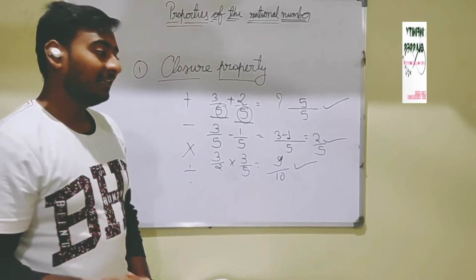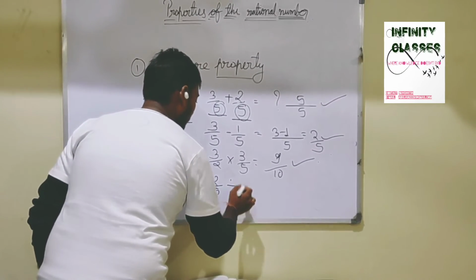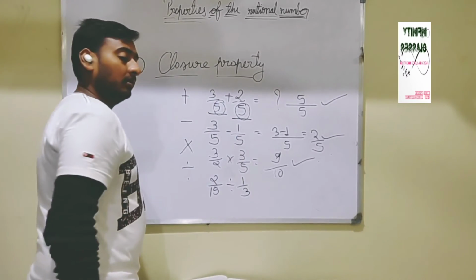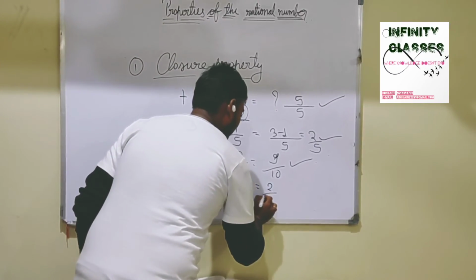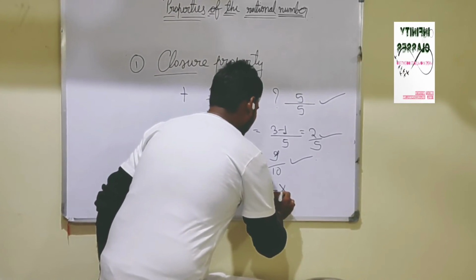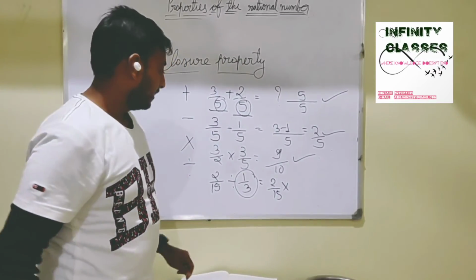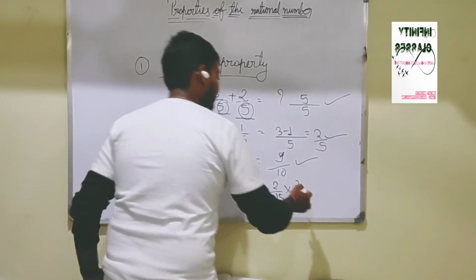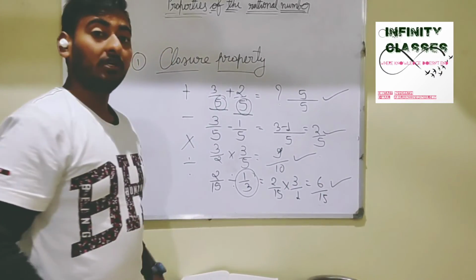Now in terms of division. If we divide a rational number by a rational number, does a rational number come or not? Basically, when we divide a rational number by a rational number, the second rational number is replaced by its reciprocal and then we multiply. So 2 times 3 is 6 and 1 times 5 is 5. So closure property is applied on division too.